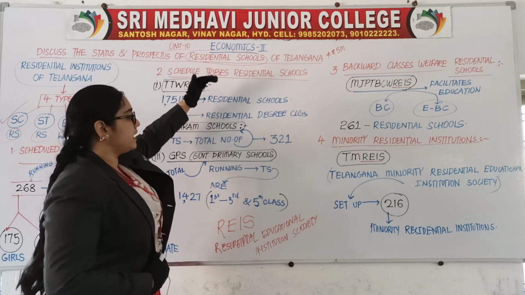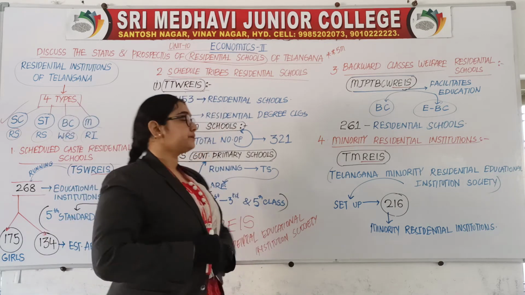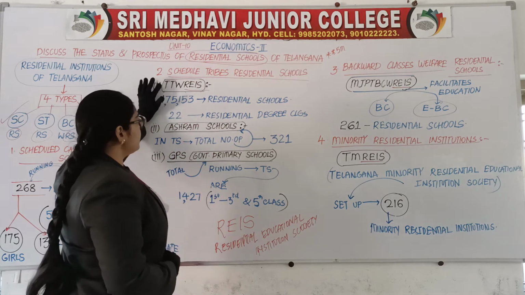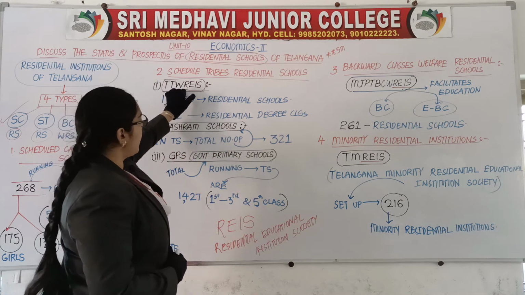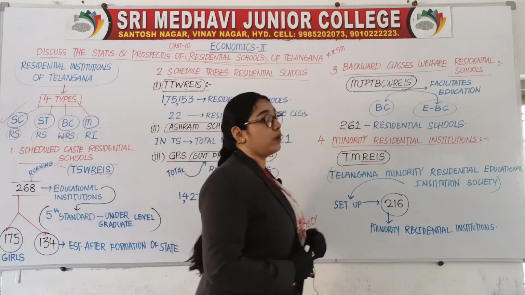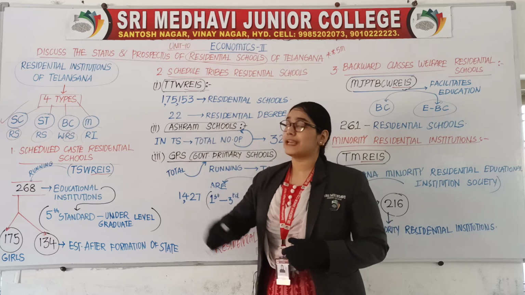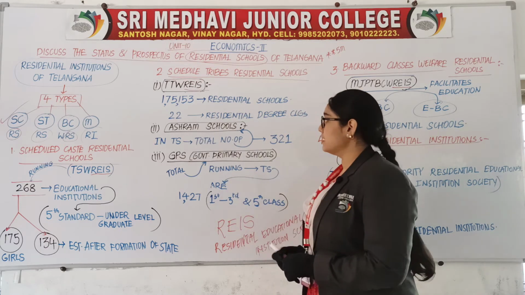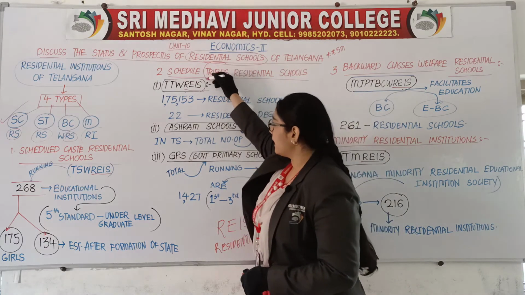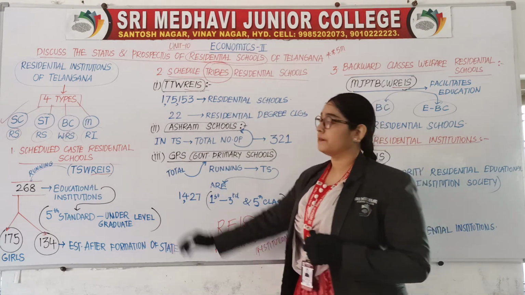Under this main heading you have three more subheadings. The first one, TTWREIS. The first T is obviously for Telangana. The next T is for tribes, as you can see in the main heading.